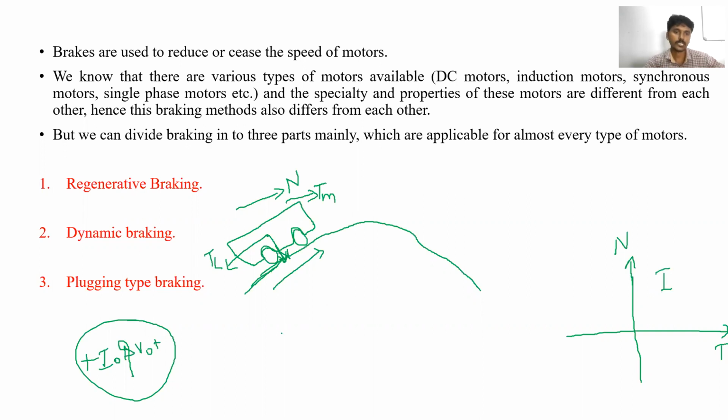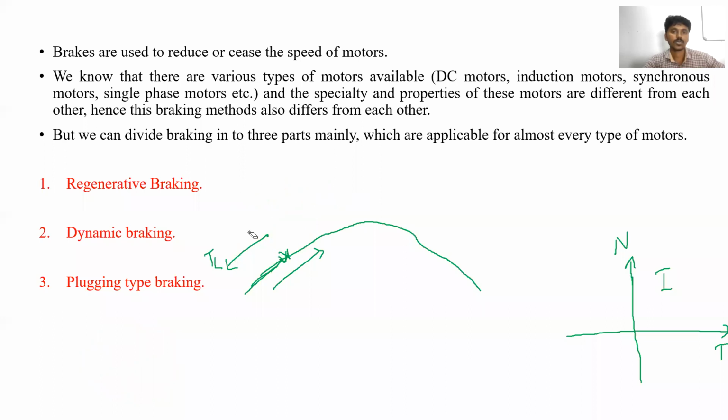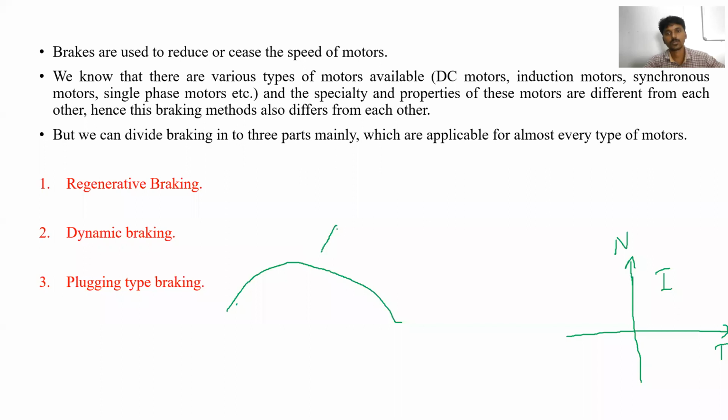Clear? Next, same example. Now the vehicle is like this. Now the vehicle is moving in the downward direction.